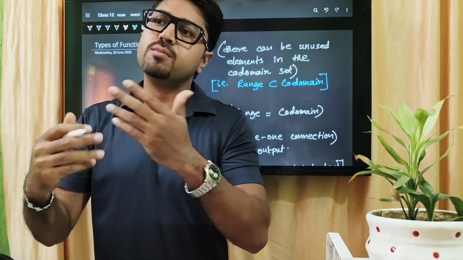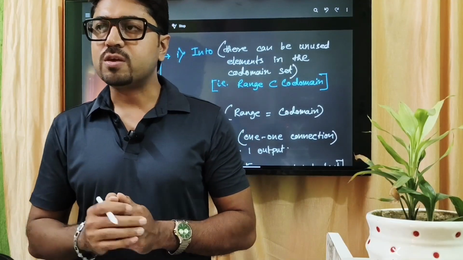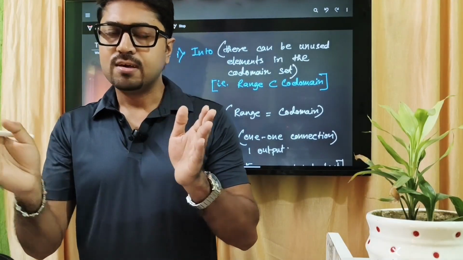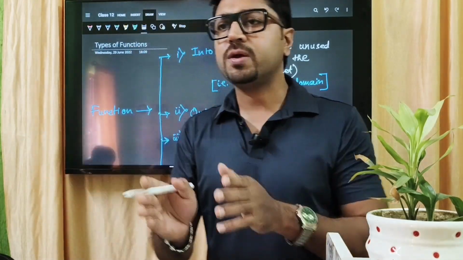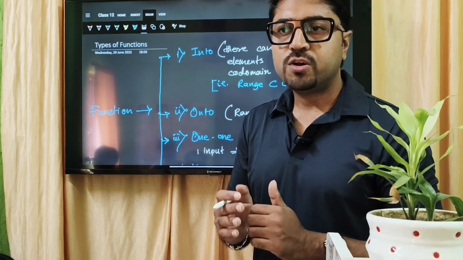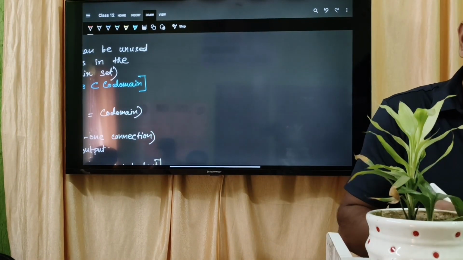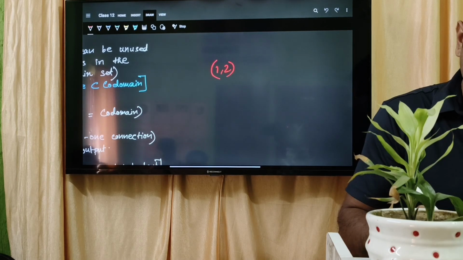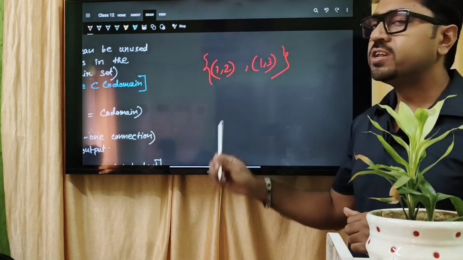This second point can be said in many ways. Another way to say it: if you have seen ordered pairs, ordered pair means like 1, 2, 2, 3. In a relation, the ordered pairs will be there in tabular format. If you see two ordered pairs, the first element should not be the same. What does that mean? It means if 1, 2 and 1, 3 are present in a relation, then this relation cannot be a function.